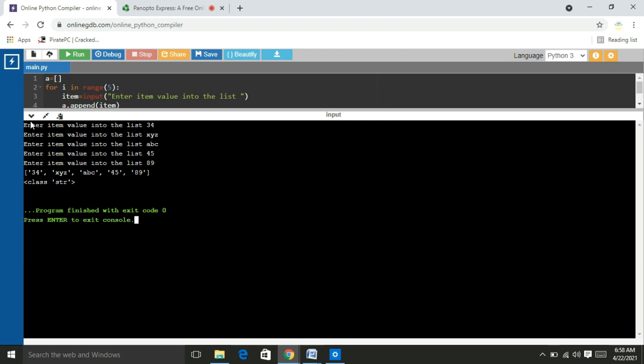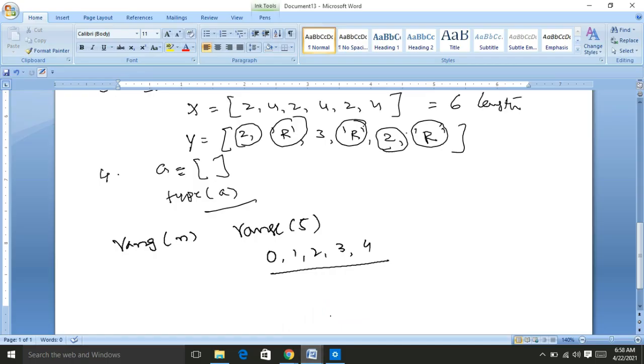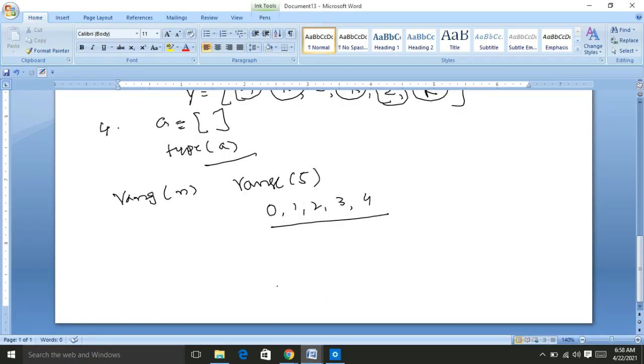So the first element, a of 0. That means the list is created in memory like that.